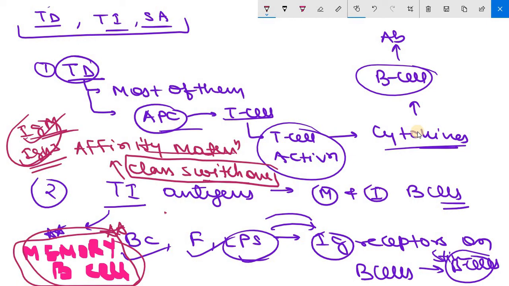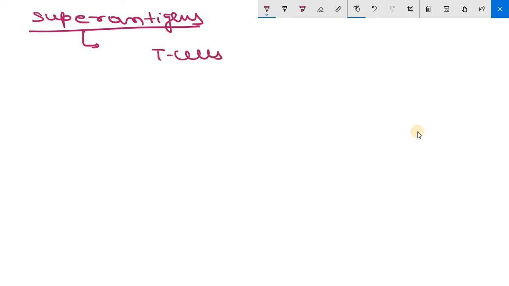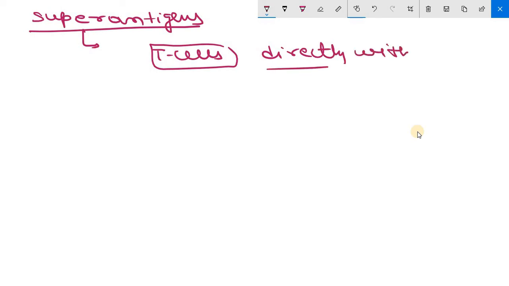Clear? Now the third is very important, that is superantigens. Superantigens are the third variety of biological class of antigens. The unique feature of superantigens is that they can activate T cells directly, without use of antigen presenting cells.